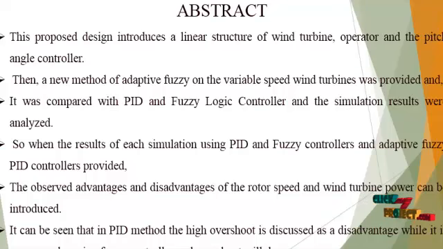It can be seen that in the PID method a high overshoot is seen. That is the disadvantage, while it is overcome by using the fuzzy controller, and the overshoot will decrease.